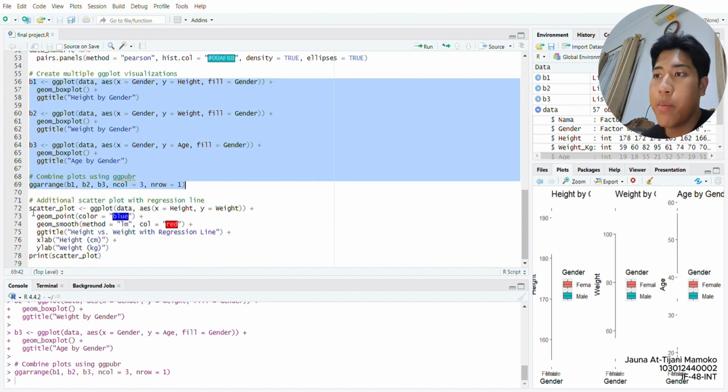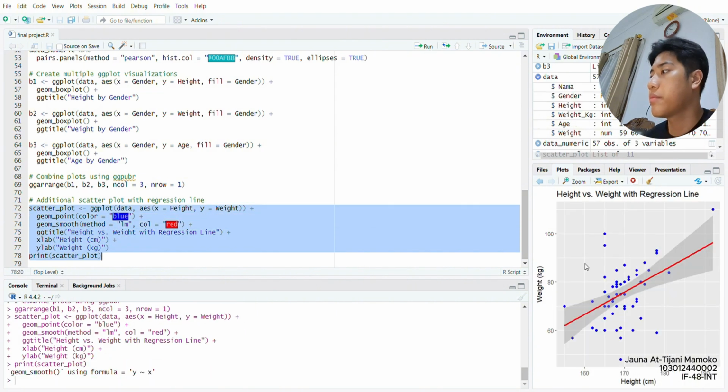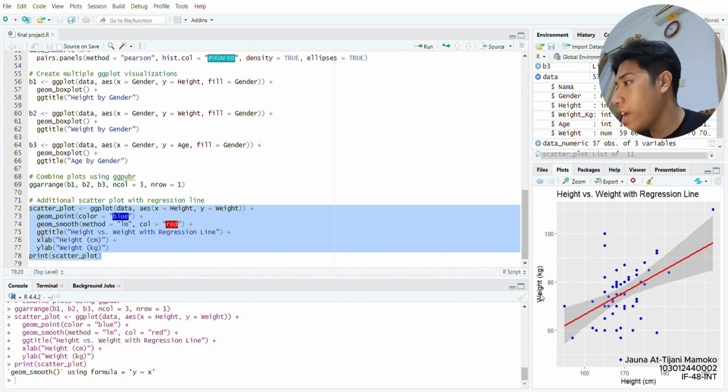And the last one, I made an additional scatter plot with regression line. I'll take note for this actually. The regression line provides a clear visualization of the relationship between height and weight. So you can see here, it's a pretty clear visualization between height and weight.